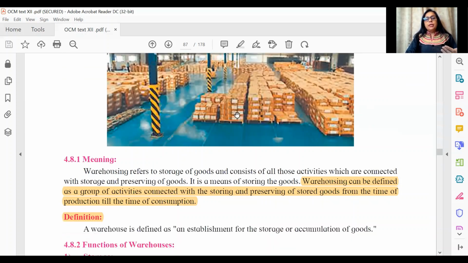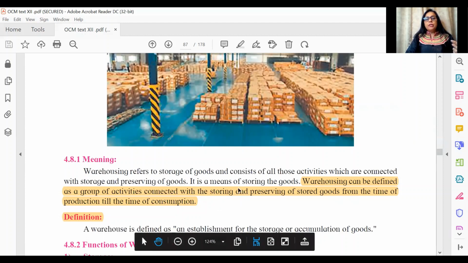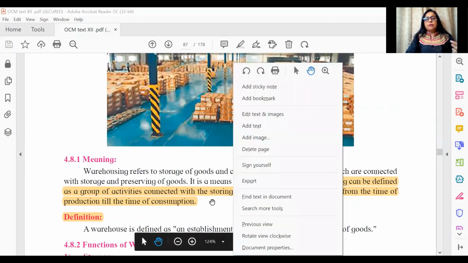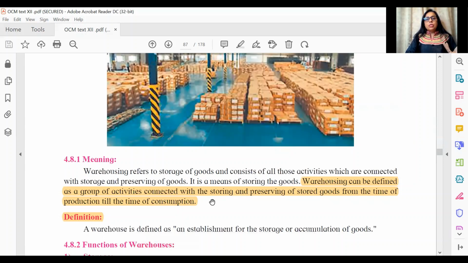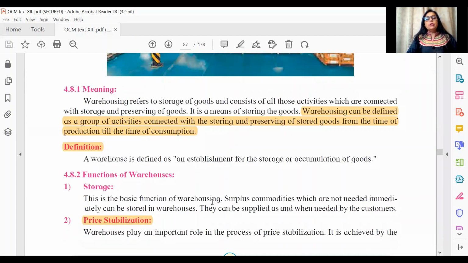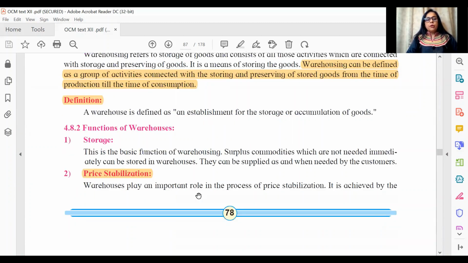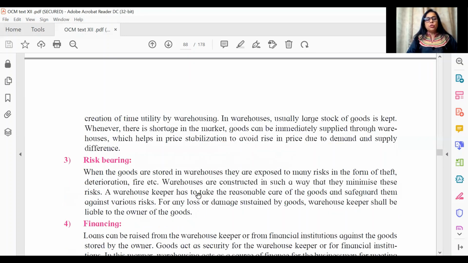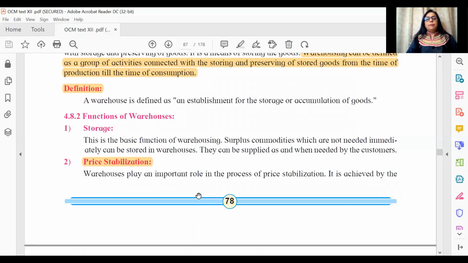You see here once again, meaning of warehousing. Okay, so you see the 2 keywords in this definition, like we always see the keywords in every concept. The 2 keywords are storing and preserving. Anything that you have in the form of match the pairs, all of that should cover this. So you see the words are there in the meaning. Once again, in the functions, the first function is talking about storage. Similarly, you will have preservation somewhere. All of these are repetitions.